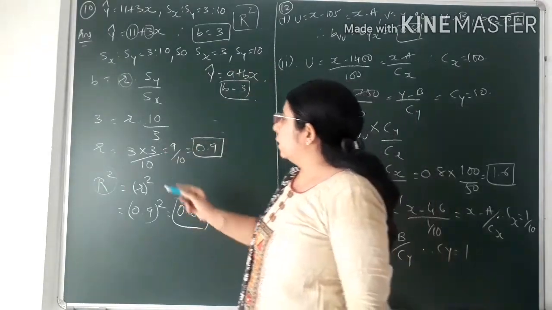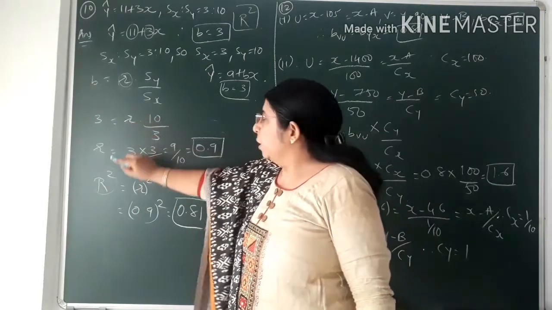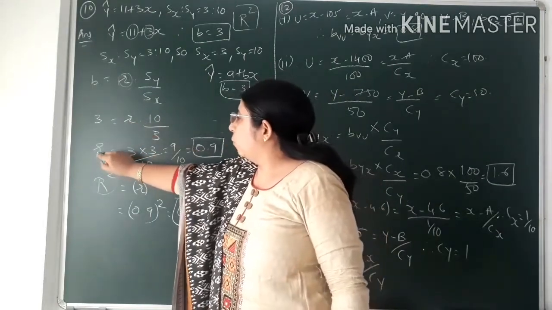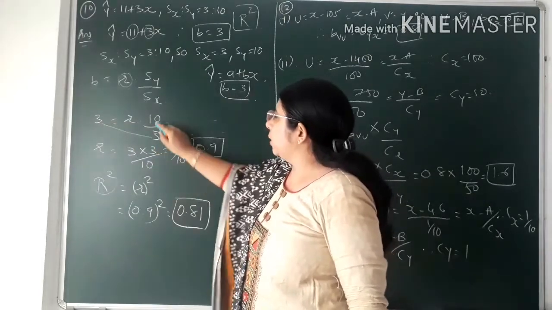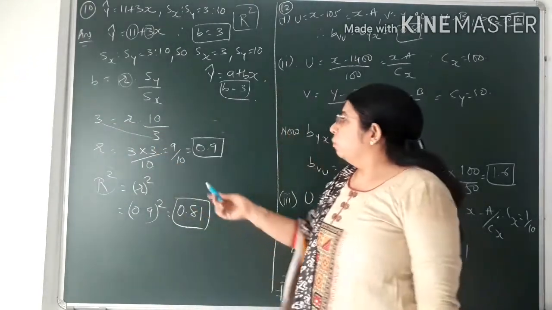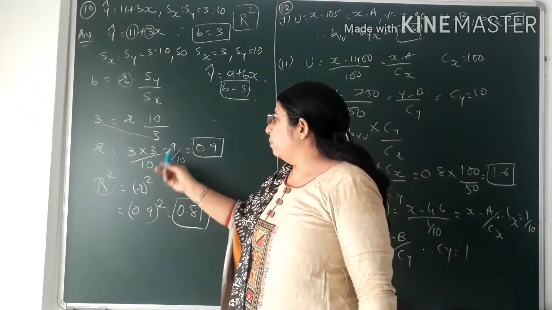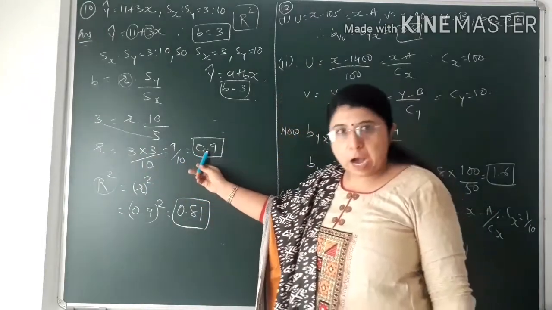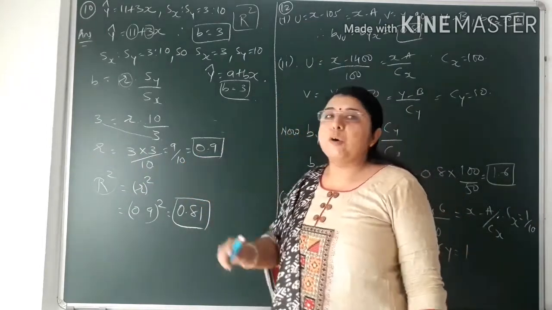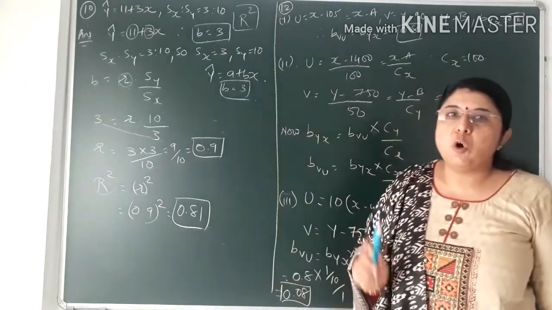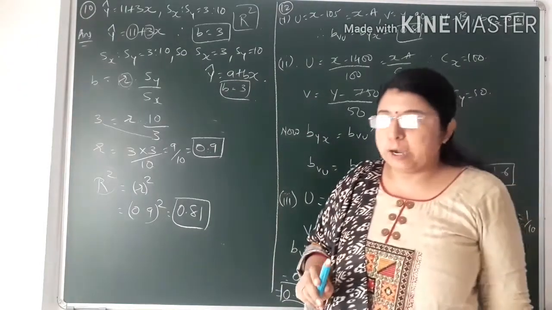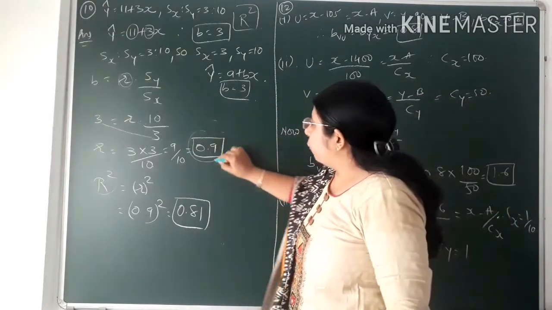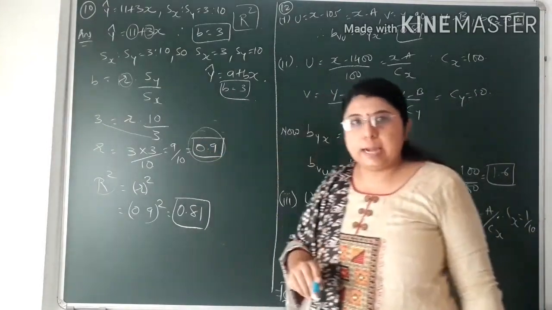Now doing the cross multiplication in order to separate r, the value of r is equal to 3 into 3 divided by 10. So 3 into 3 is 9, 9 by 10, so the value of r would be 0.9. Students, again revising, always the value of correlation coefficient will be less than 1. So here the value of r came to 0.9.